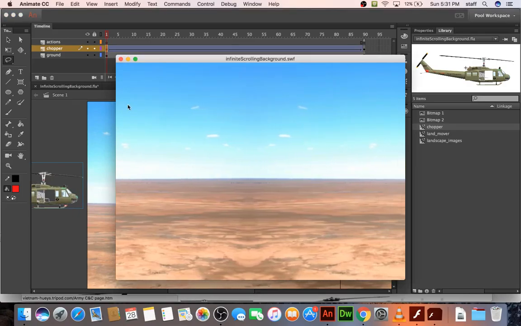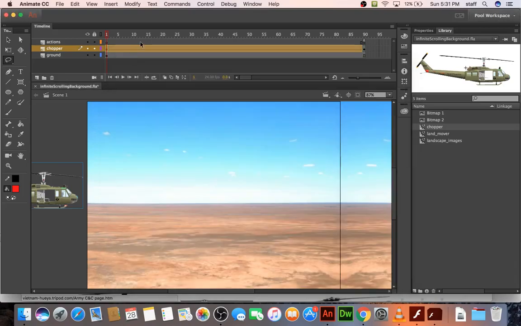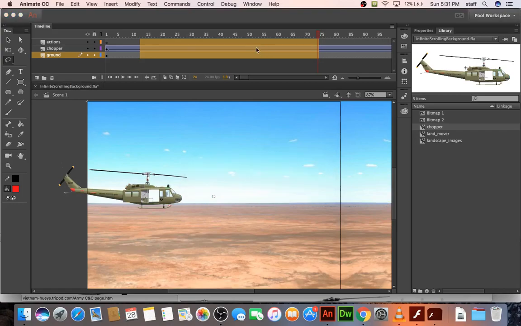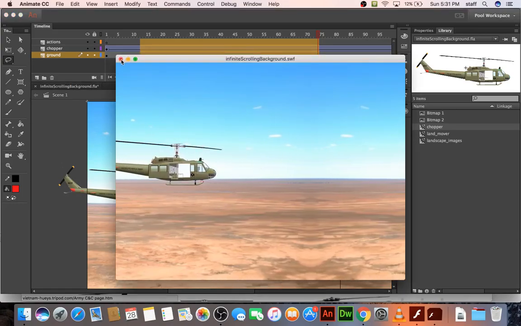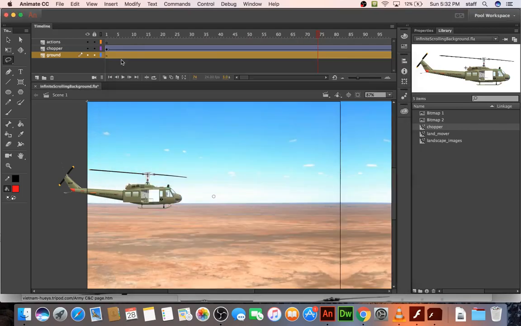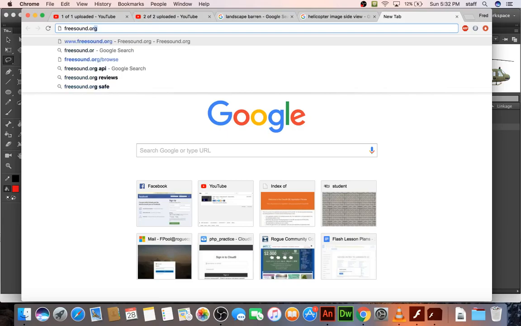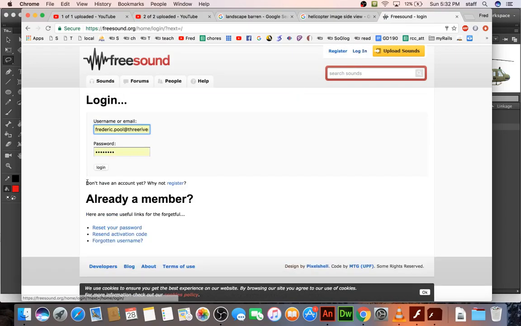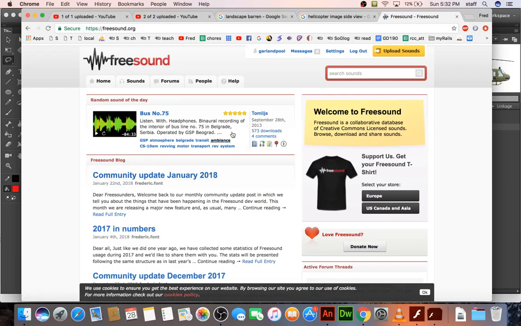A helicopter just went by. And let's make it not happen so fast. I'll select all those frames. You got to make sure you've got all three layers, and then hit F5 a few times. It's pretty good. Now let's go to freesound.org. And make sure you register here. And then let's make a helicopter prop.